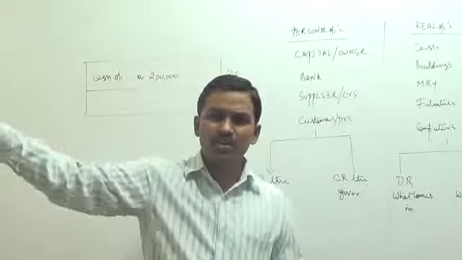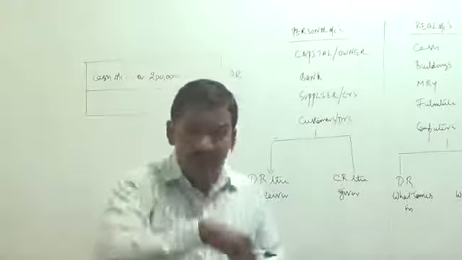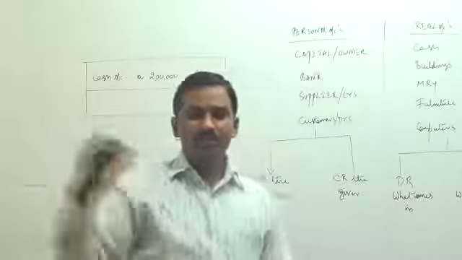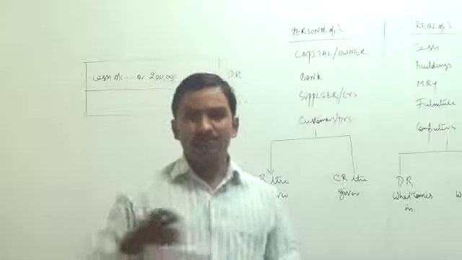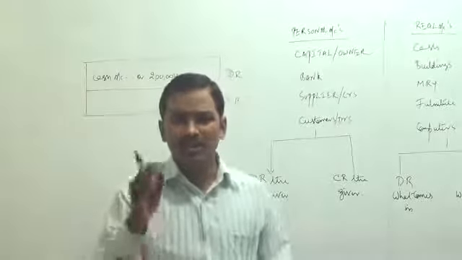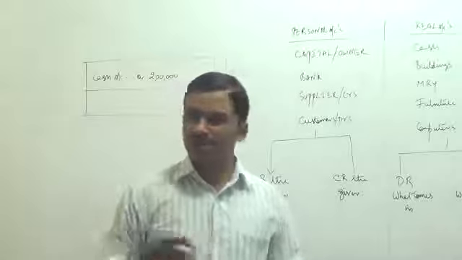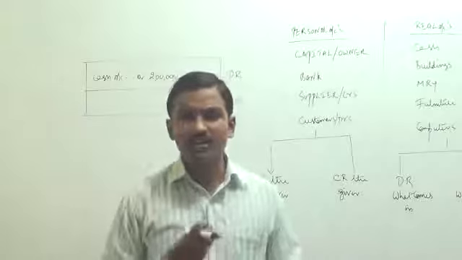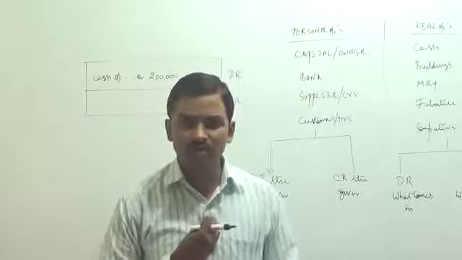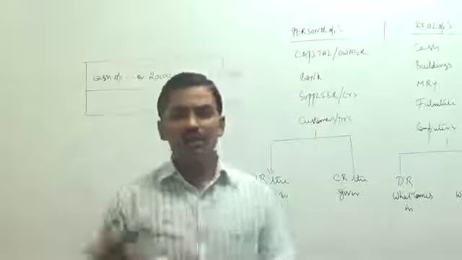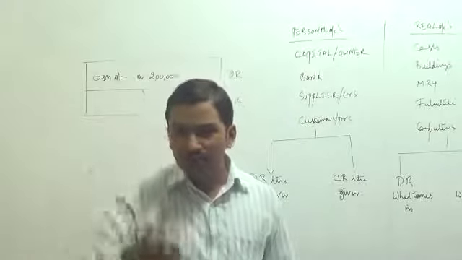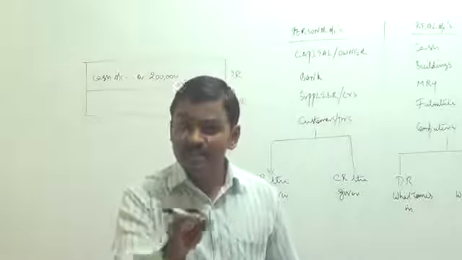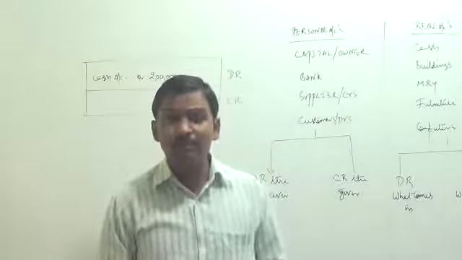So the owner is an outsider. An outsider gave money to the business. Till the time we repay the money to him, it is a loan for the business. We have to remember the owner as a giver of loan to the business. We cannot forget the owner because he is a third party, an outsider, who gave some money to the business. It's a liability for the business, it's a loan for the business. Till the time we repay the money, we cannot forget the owner. We have to remember the owner as giver of capital.